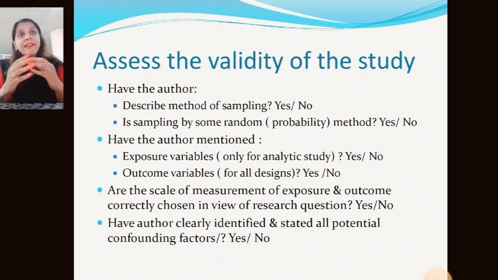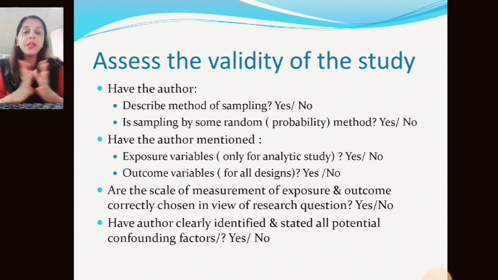So whether the author mentioned any outcome variables or not. In every study we have different types of variables, dependent variables as well as independent variables. So whether the author mentions clearly in the article which types of variables they are using for a particular design. That must be considered in the study for the validity of the study.